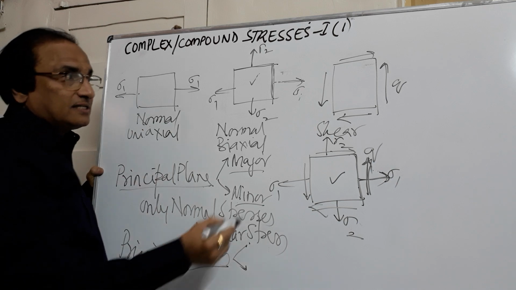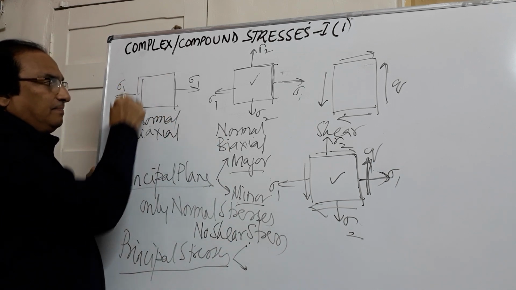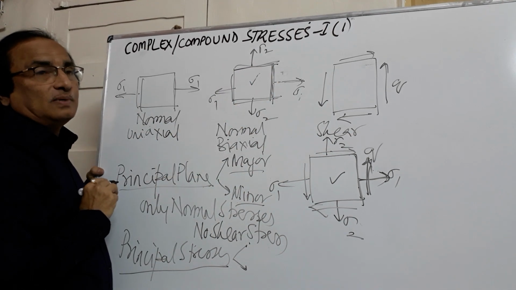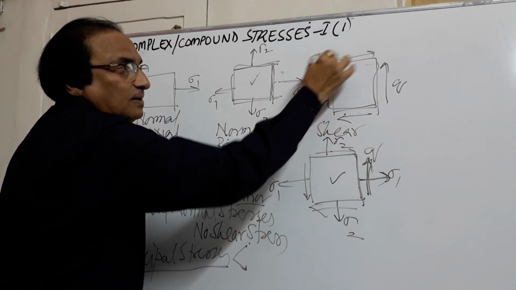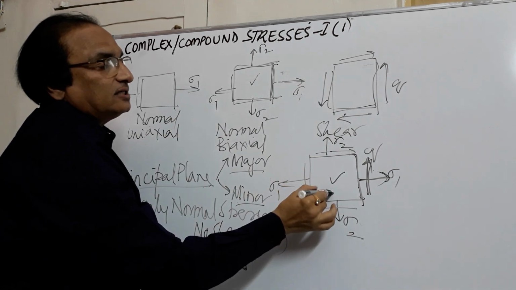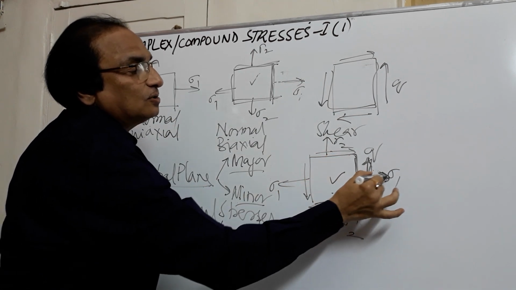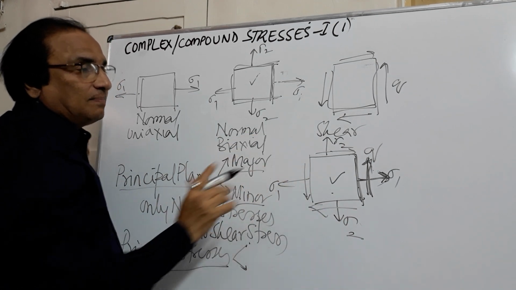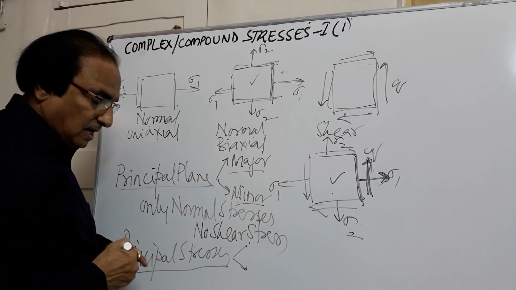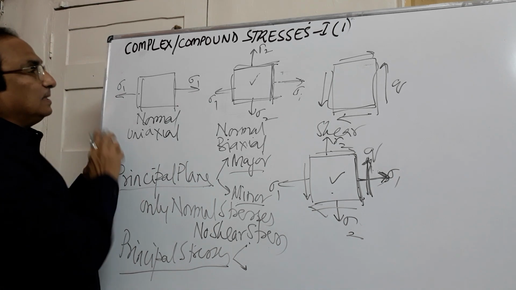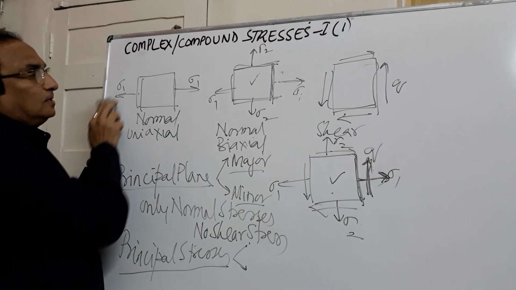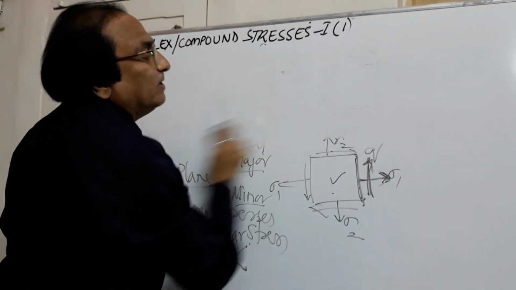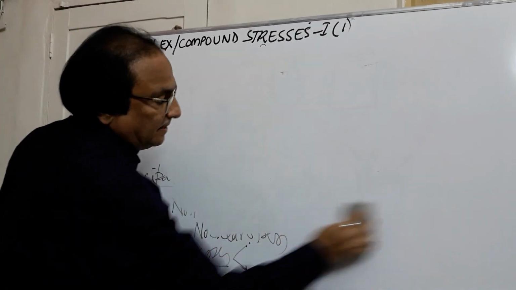So major principal plane, minor principal plane, major principal stress, minor principal stress. In this case, this is a principal plane, and this is a principal plane, with only normal stress. These are not principal planes because shear stress is acting. In this also, in addition to the normal stress, we see shear stress. Wherever shear stress comes, that plane cannot be a principal plane, and the corresponding stress cannot be a normal stress. Remember, a principal plane is a plane where no shear stress is acting.